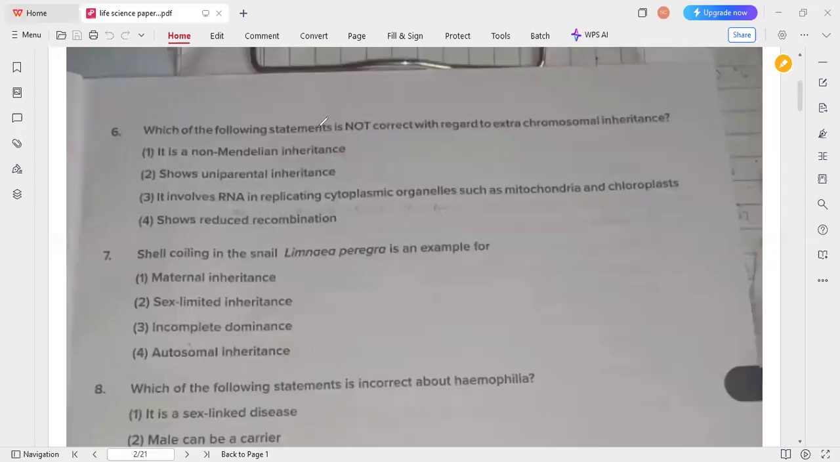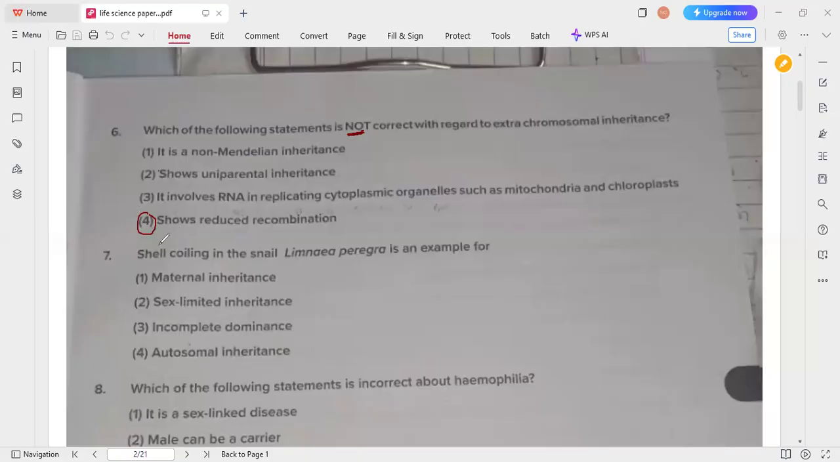Which of the following statements is not correct with regard to extra chromosomal inheritance? Here four options are there. The correct option for this is, which shows the reduced recombination. So option 4. Here in the question they are saying which is not correct. This extra chromosomal inheritance does not show the reduced recombination. That's why, which involves cytoplasmic segregation and recombination. So that's why option 4 is the correct answer.